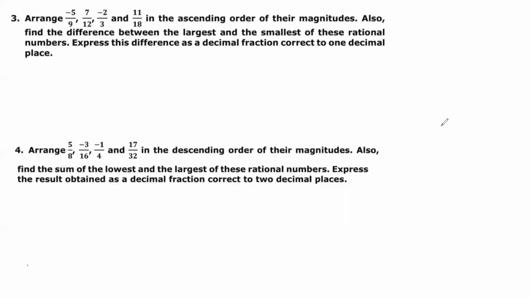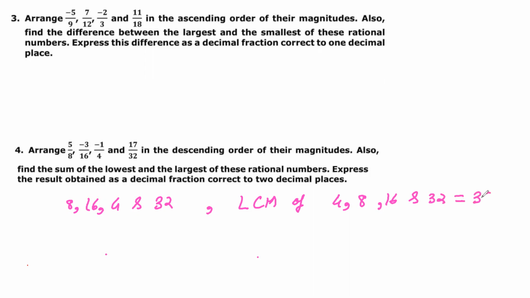So here as we can see that denominators are 8, 16, 4 and 32. So LCM of 4, 8, 16 and 32 is equal to 32.